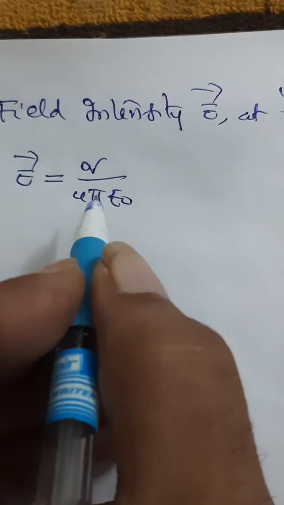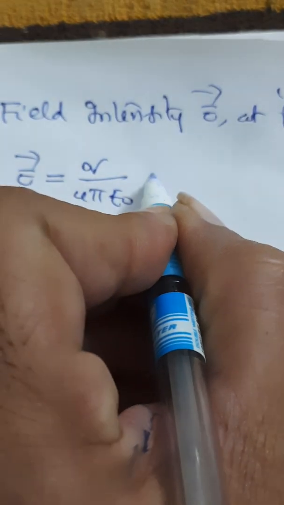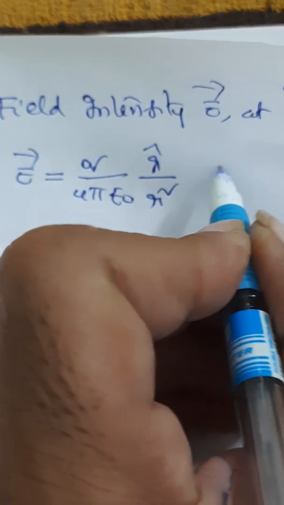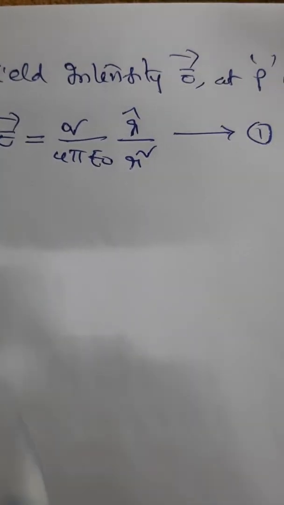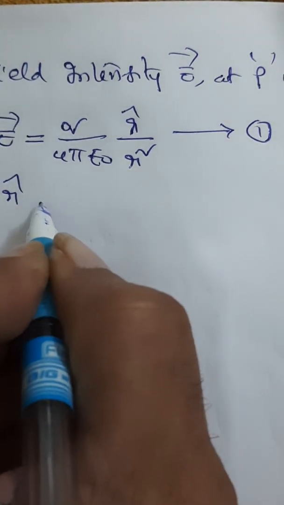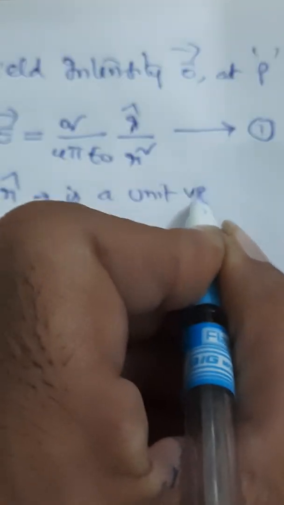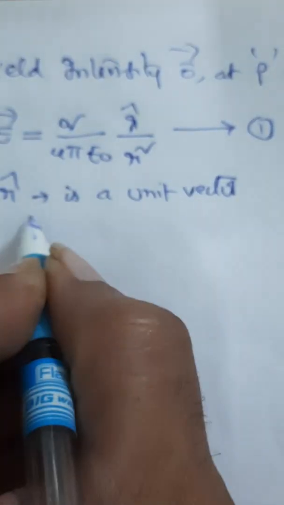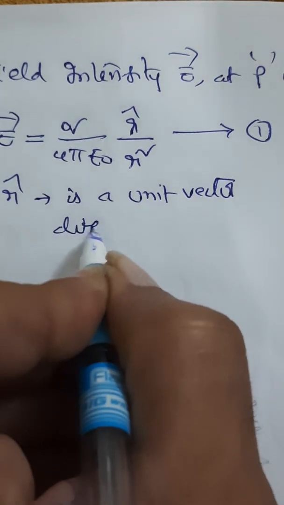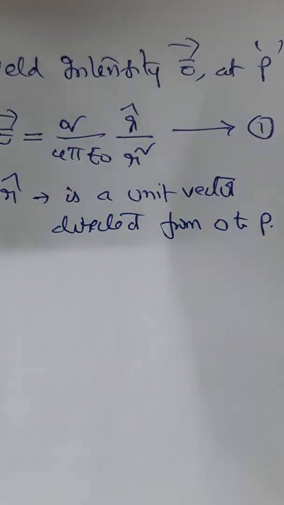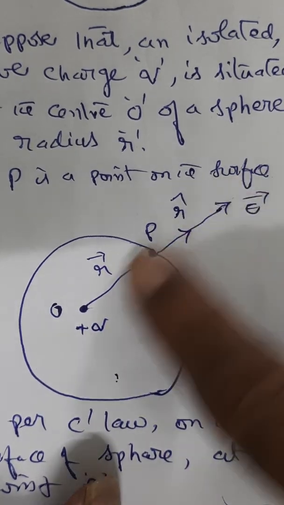Therefore, it will be Q by 4 pi epsilon naught into r cap by r square. That is the equation. Now, what is this r cap I am representing? r cap is a unit vector directed from O to P.